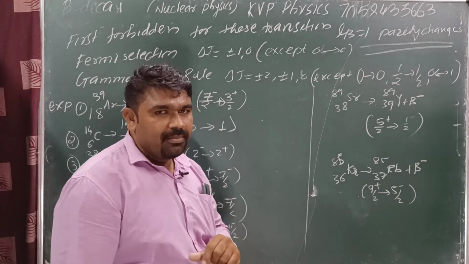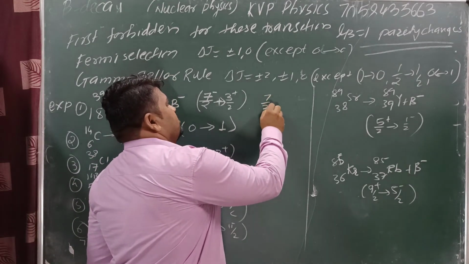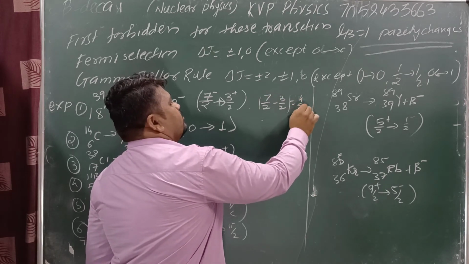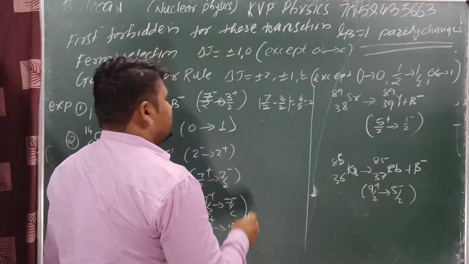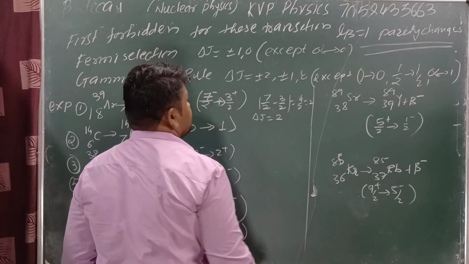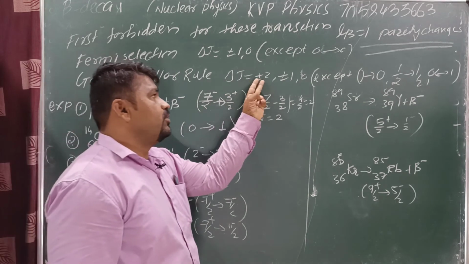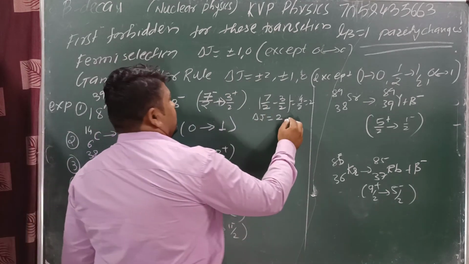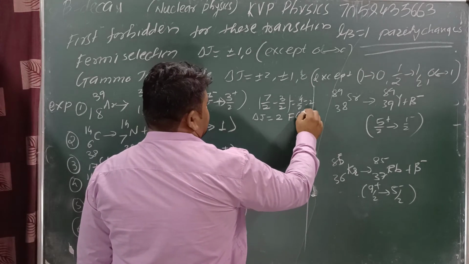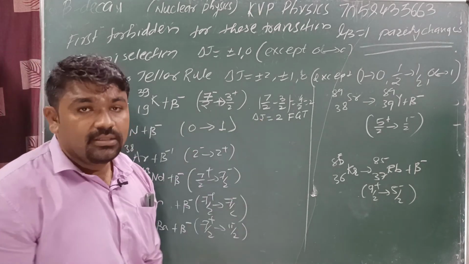7/2 minus 3/2: 7 minus 3 is 4, so 4/2, which equals 2. Delta j is equal to 2. The difference is 2, plus 2 or minus 2. The type of transition is first forbidden GT transition. Or we can say that this one is a GT transition.